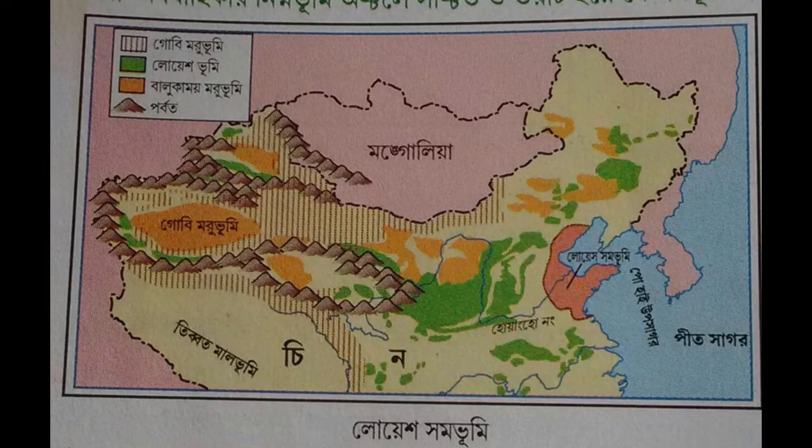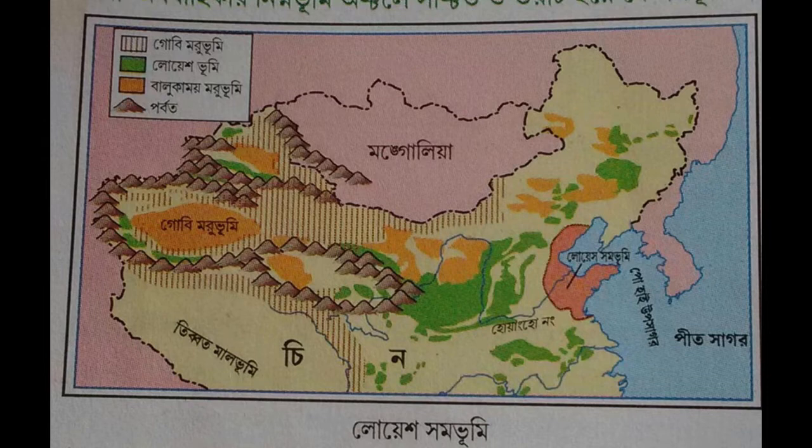Plains that are formed by the deposition of materials by winds are called loess plains. Wind carries fine particles of sand from far away and it accumulates on the river basin and develops as loess plain.